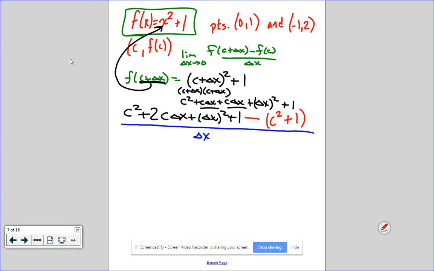Now I have to try and cancel. What can I cancel? Well, c squared minus c squared, those are gone. Then you've got 1 minus 1, also gone. So if you've done this right, every term left should have delta x in it. So I've got 2c delta x plus delta x squared all over delta x.